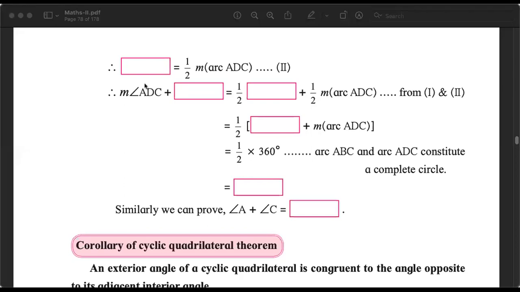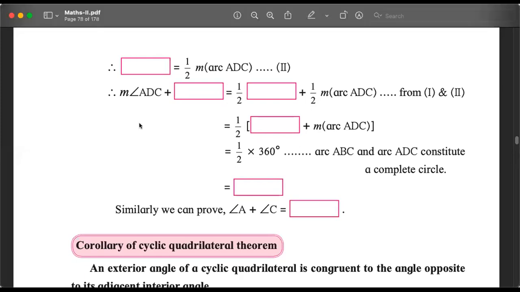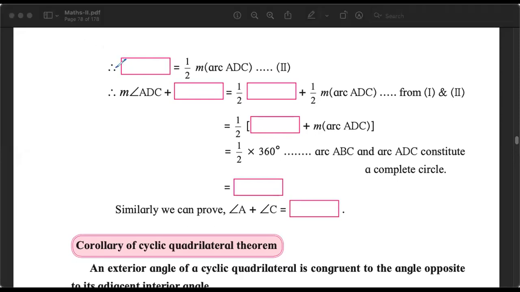So we can say angle ABC is half of arc ADC.